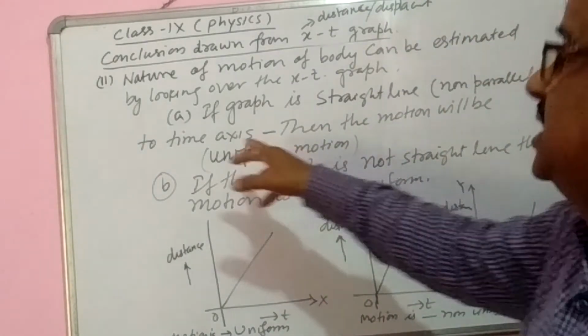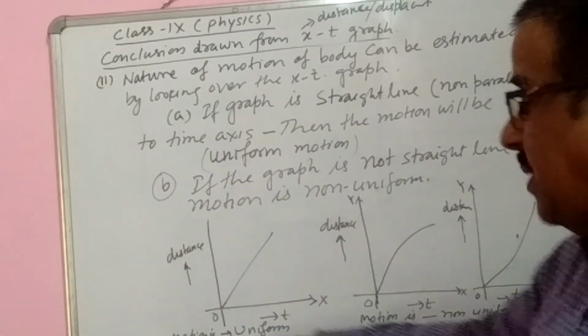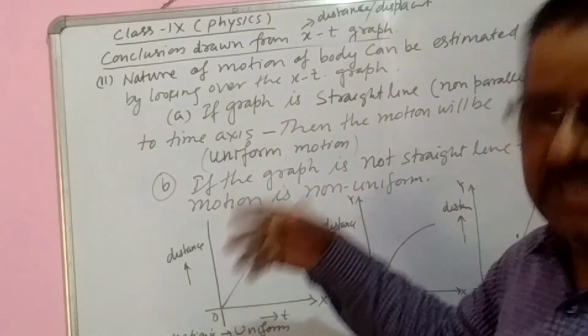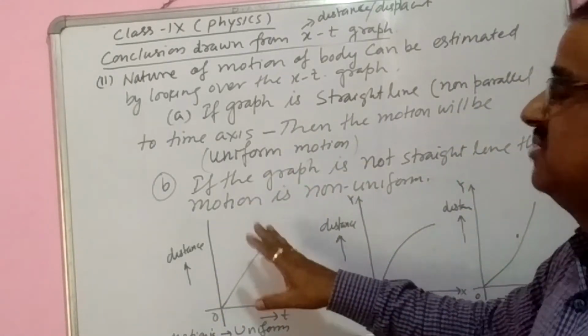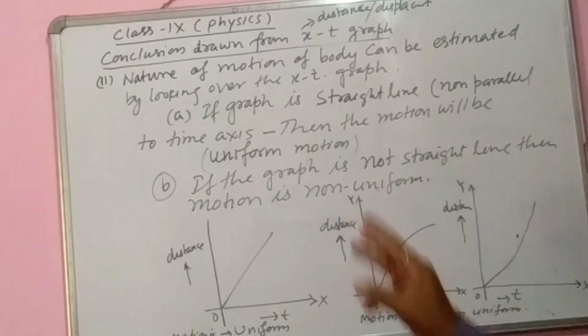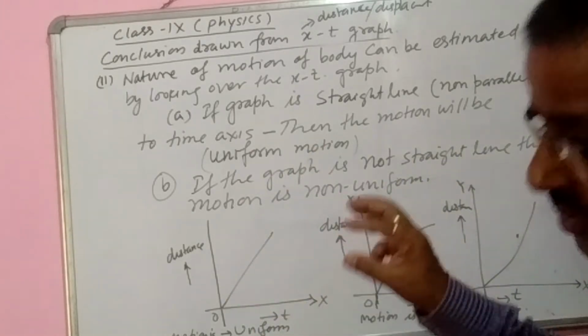So first, if the graph is a straight line passing through origin or is not passing through origin, if it is a straight line, then we can say that motion of the body is uniform.